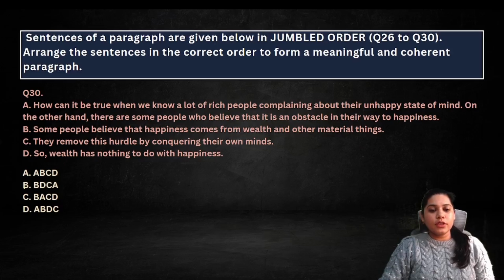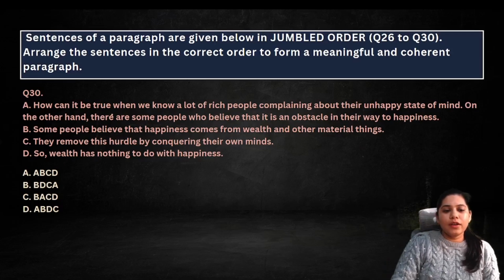Now question number 30, I'll give you a minute to read. Okay, one hint we have got.